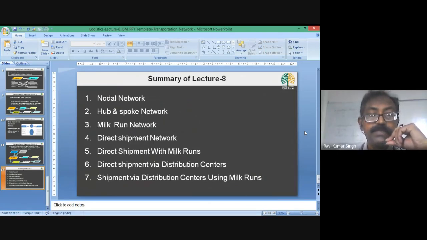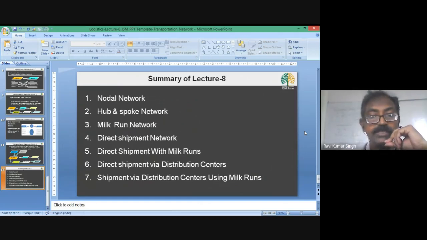Now the next one was direct shipment. In direct shipment, there is a one-to-one relation, so every supplier is serving its customers directly. In the next, direct shipment with milk run, the supplier is sending the consignment directly to the customers, but in a sequential fashion, in a circular path fashion. Now we have introduced the distribution center, so direct shipment via distribution center.